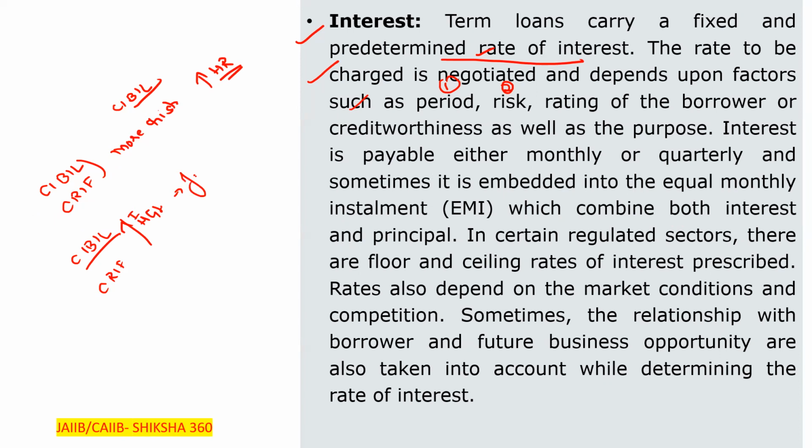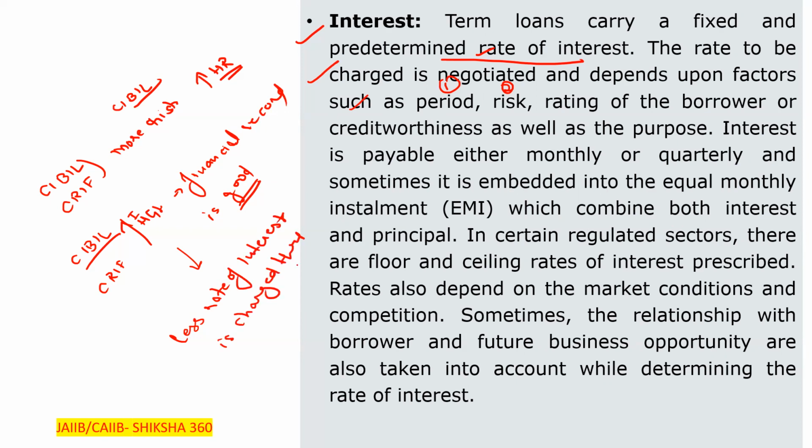it means that the financial records of that person are good. Yes, it means that if the financial records are good, a lower rate of interest is to be charged here. So that lower rate of interest is charged. Okay, so kindly remember these things.